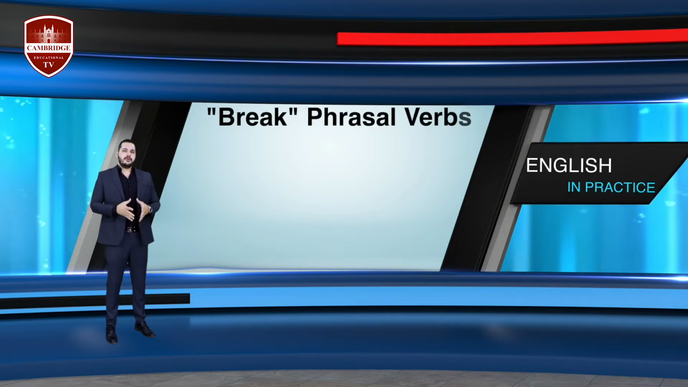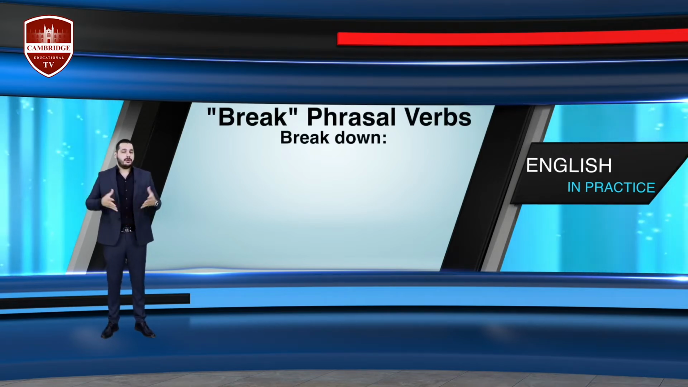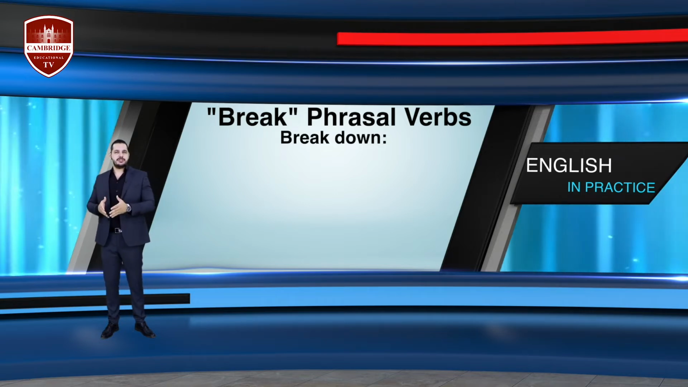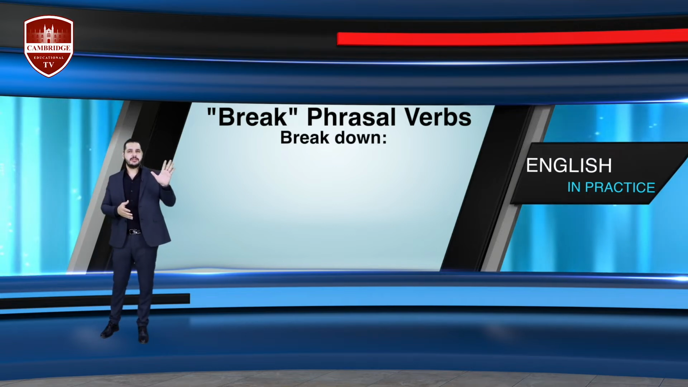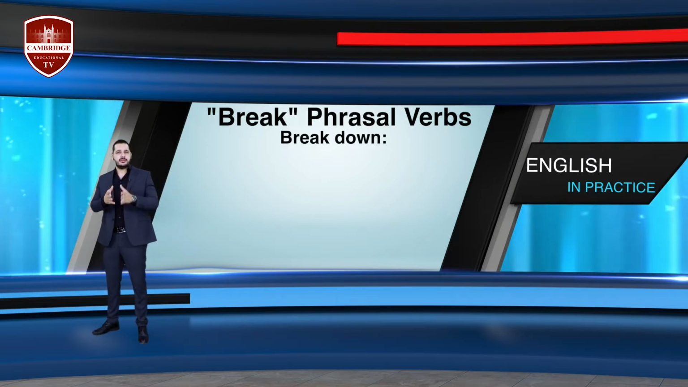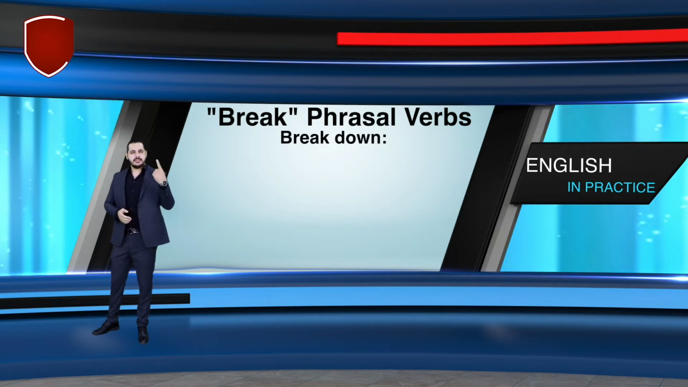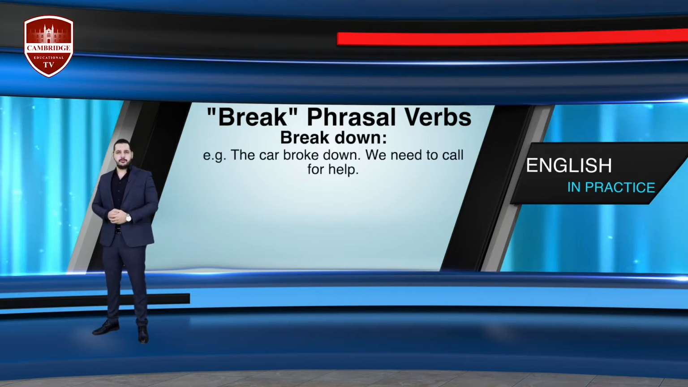The first phrasal verb that starts with the verb break is break down. Now this phrasal verb can have different meanings in different situations and contexts. Now let me give you 5 examples in which we will be using this phrasal verb to express different meanings. Let's begin. Example 1. The car broke down. We need to call for help.